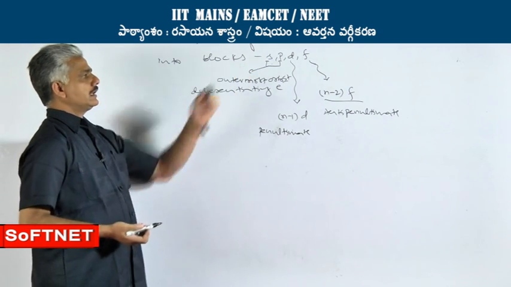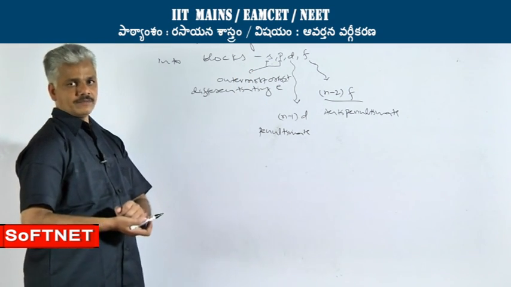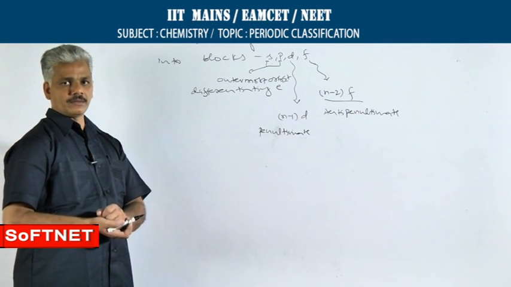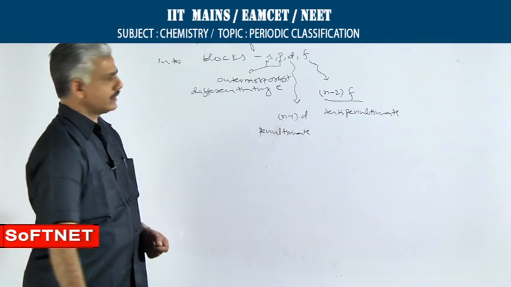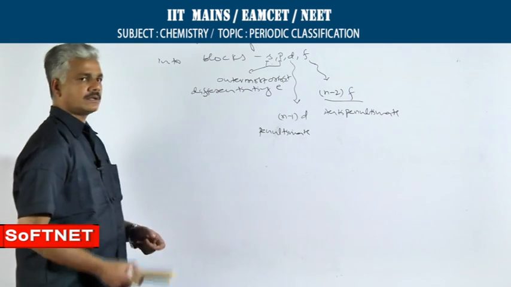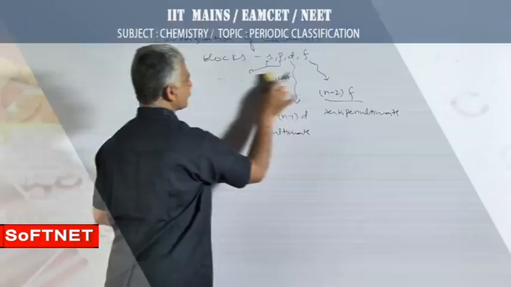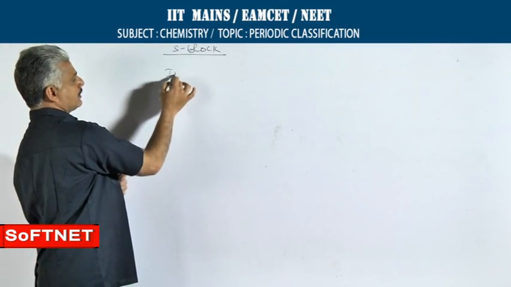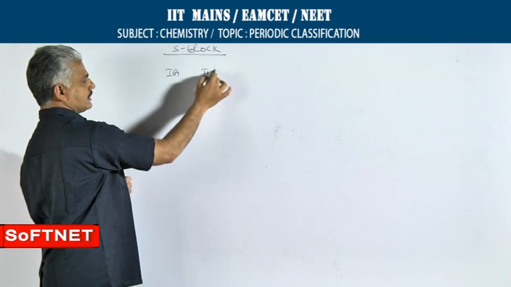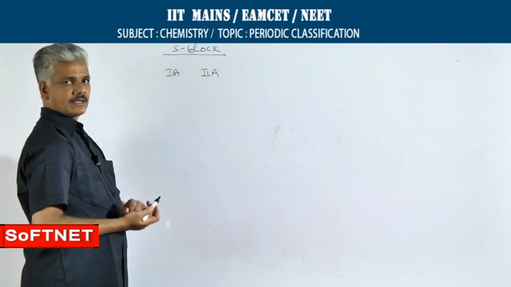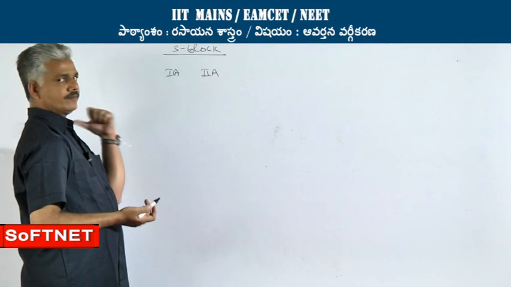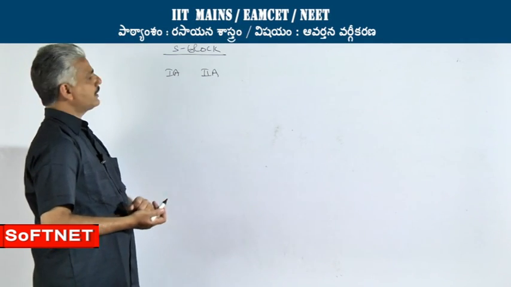In an s sublevel, a maximum of 2 electrons can be accommodated. Accordingly, the s block consists of 2 groups. The groups present in s block are represented as 1A and 2A. Graphically, s block is present at the extreme left side of the periodic table.